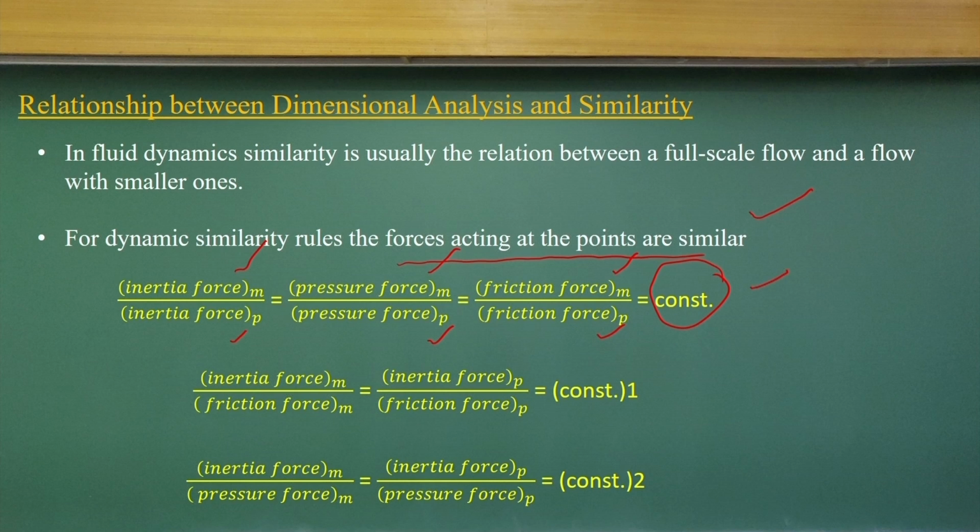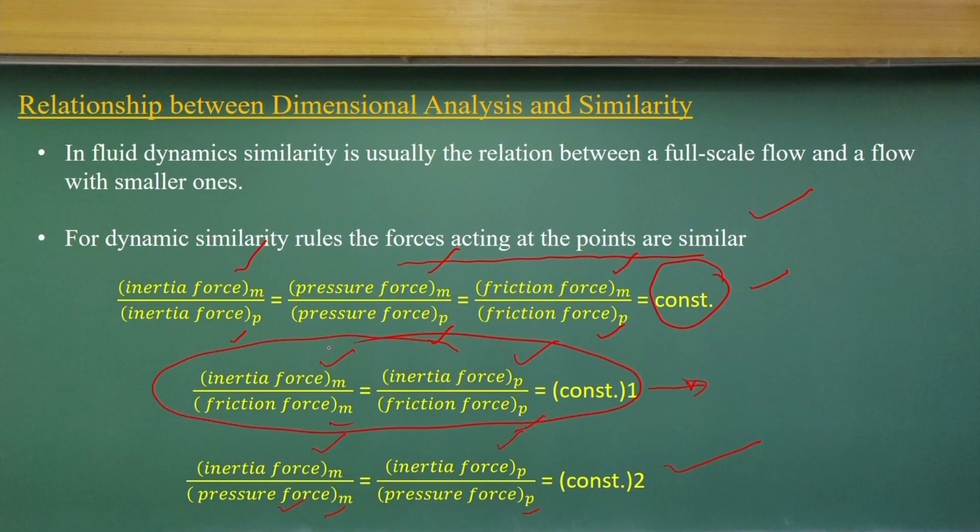In that case, we can reshuffle these equations, and at the model level and the prototype level, we get one constant. In a similar way, we write the inertia force and the pressure force, and we get another constant. So, as I said earlier, we equate the Froude number similarity in the case of free surface flow. In a similar way we can establish these equations: this is the Reynolds number equation, and this is the Euler equation part, which we get by equating this part.